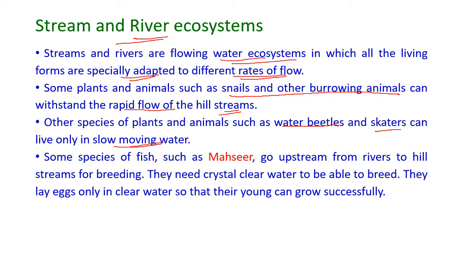Some species of fish such as the mahseer go upstream from rivers to hill streams for breeding. So they need crystal clear water to be able to breed. They lay eggs only in clear water so that their young ones can grow successfully.